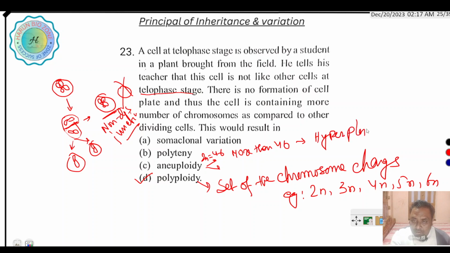When the chromosome number is less than 46, it is called hypoploidy. Clear?